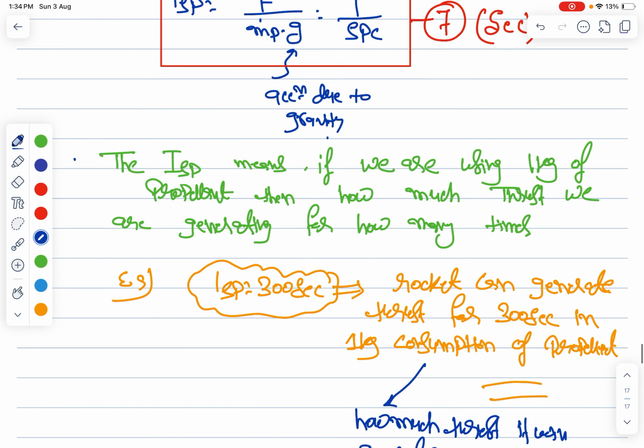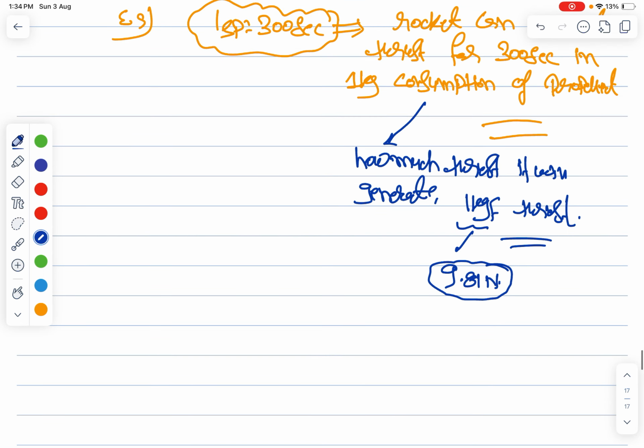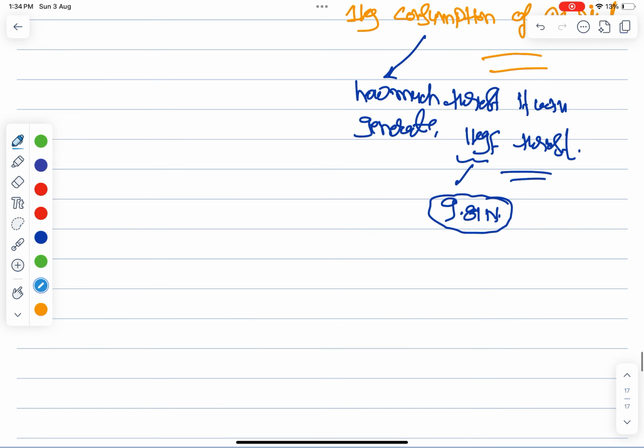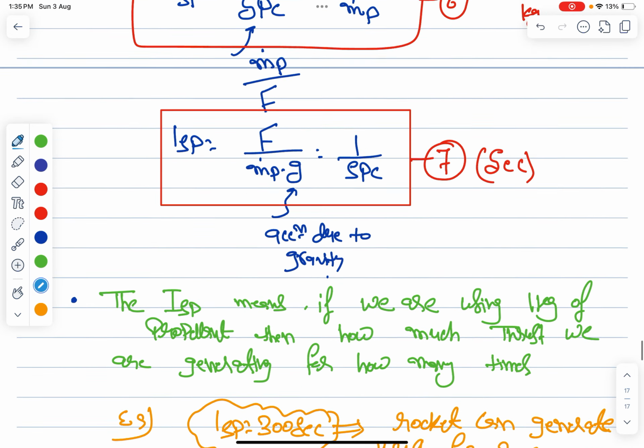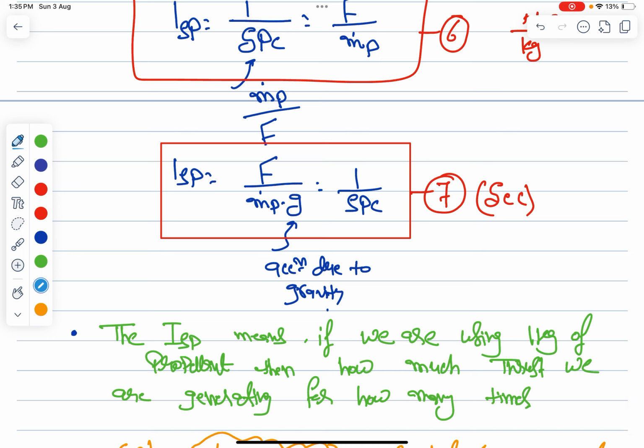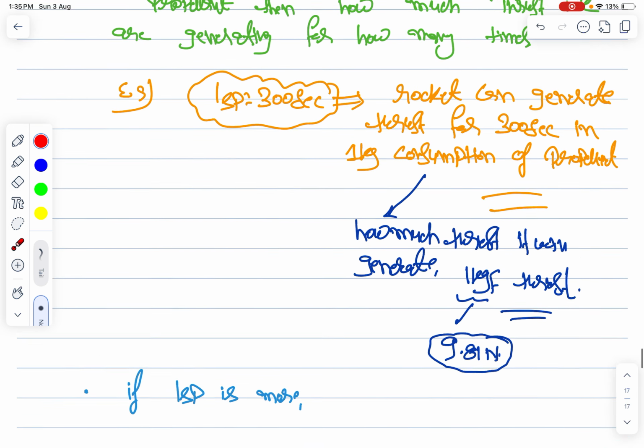Write another point for the ISP. If ISP is more, what does it mean? Obviously the thrust is more, because if the ISP is more, that means your thrust is more, or if the thrust is more, that means ISP is more, for sure.